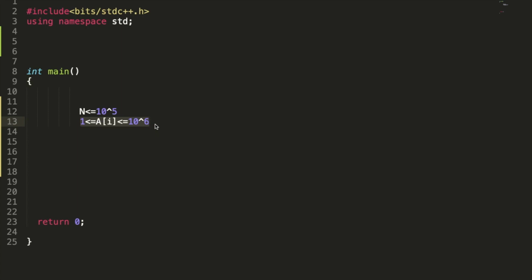They did not mention any space complexity, so we can use whichever suits us. So we are going to sort an array, and the constraints are as follows: n is less than or equal to 10 to the power 5, where n is the total number of elements in the array, and each element of the array will not be less than 1 and not greater than 10 to the power 6. So these are all the constraints, and we have to sort in O of n time.